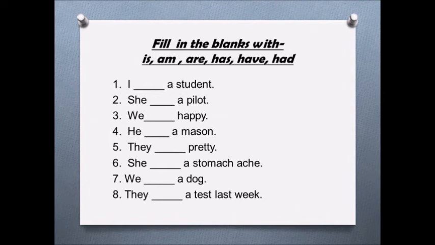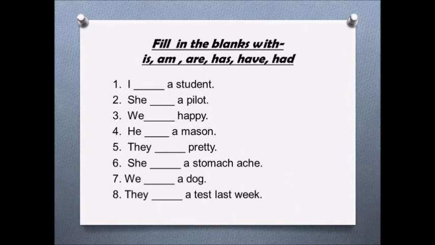I dash a student. She dash a pilot. We dash happy. He dash a mason. They dash pretty. She dash a stomachache. We dash a dog. They dash a test last week. So here in these sentences you have to fill is, am, are, has, have and had.